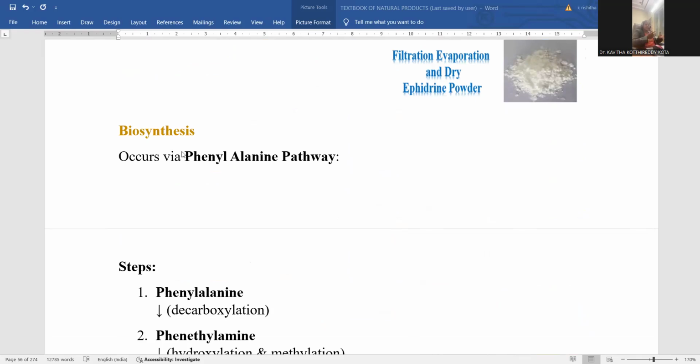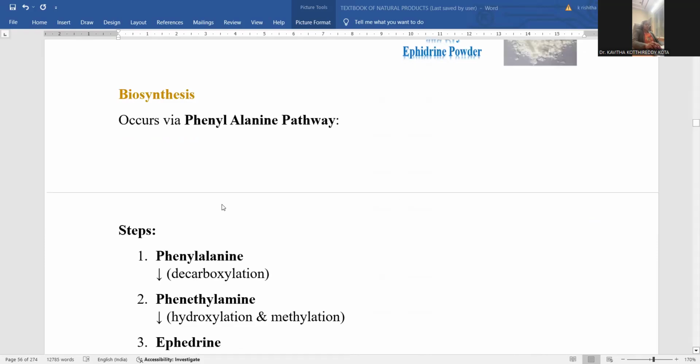Being a natural product, how it is synthesized within the plant material is to be understood. For that purpose, the biosynthesis of ephedrine is discussed in detail. The biosynthesis is accomplished by the phenylalanine pathway. Phenylalanine is a kind of amino acid, and it is the precursor for this ephedrine alkaloid. The phenylalanine pathway can be adopted.